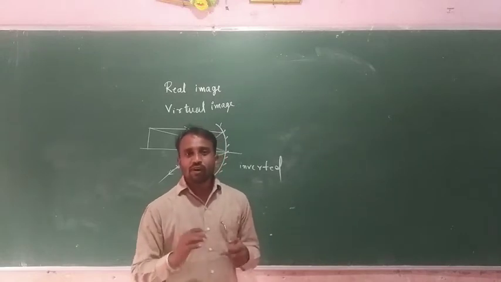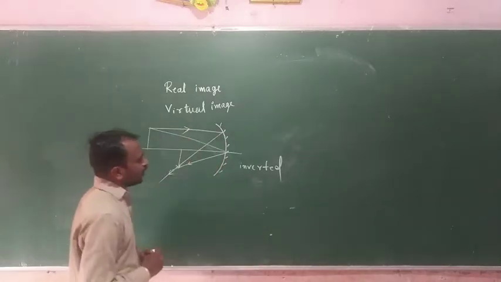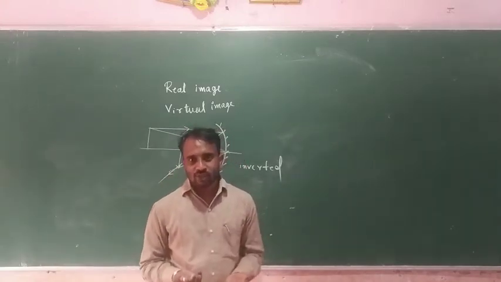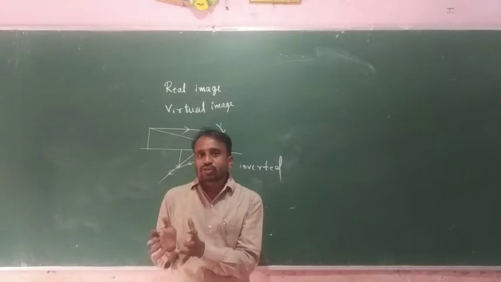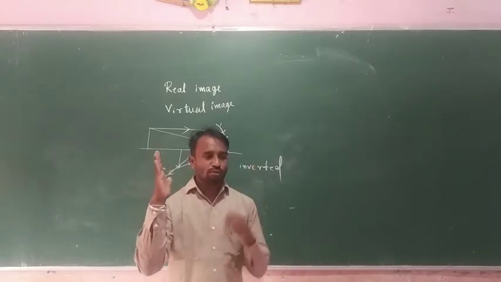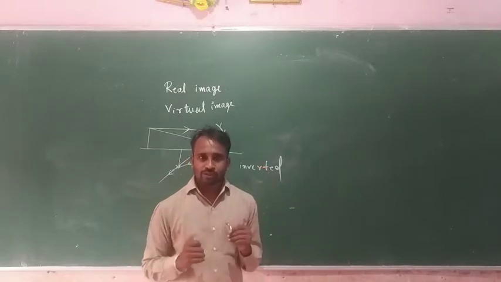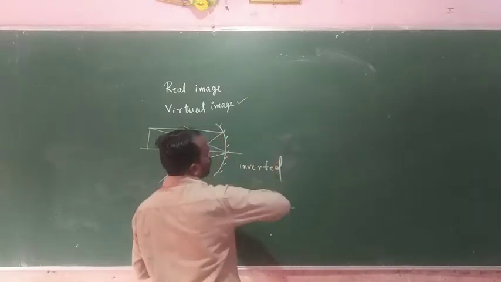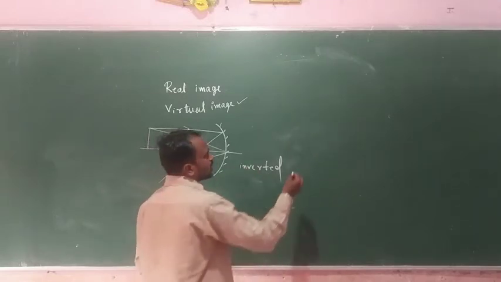Another one is a virtual image. A virtual image cannot be caught on the screen, and this virtual image is always erect, it means as it is. Suppose this one is the object and here we get the image. So a virtual image cannot be caught on the screen.